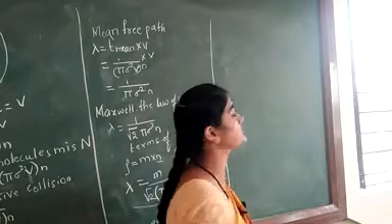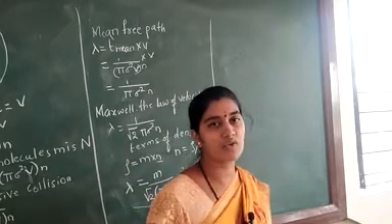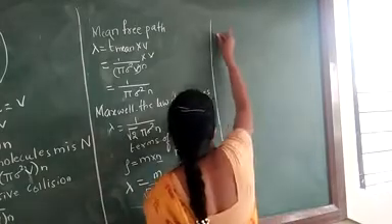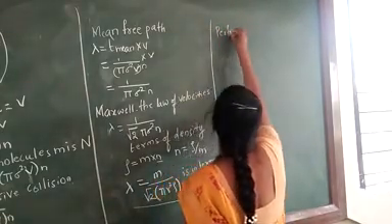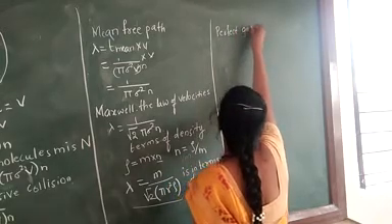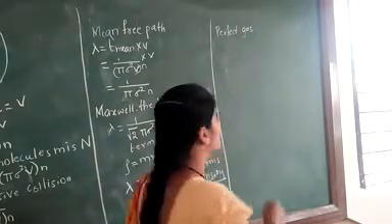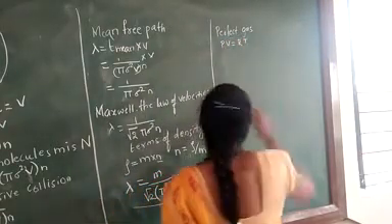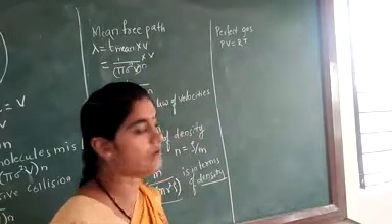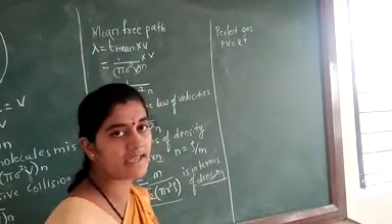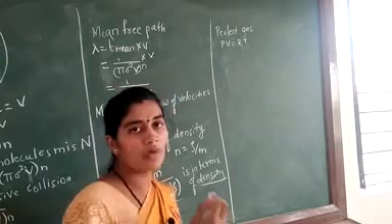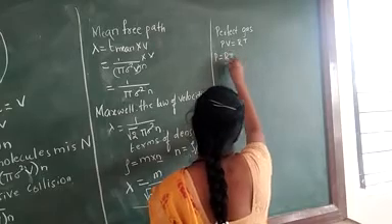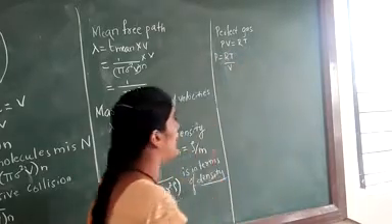We know that PV is equal to nRT, where we are considering n equal to 1 mole of the molecule. Now in this case, according to the perfect gas, we are considering the equation as PV is equal to RT. P is the pressure, V is the volume, R is the universal gas constant, T is the temperature. Now we can write the equation as P is equal to RT by V. Pressure P is equal to RT by V.